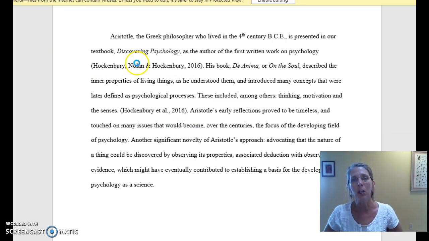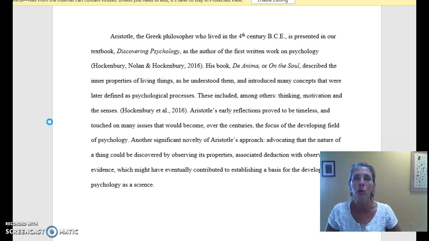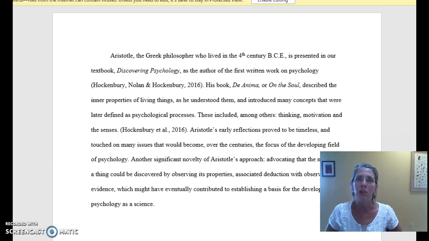After the first time of putting all 3 names there, then you'll only write Hockenberry et al., period, comma, 2016. And that saves you from taking up all that space of writing out everybody's last name. So I think there, let's see, maybe there's, oh, so she has 2 in-text citations here. She's taken them from our textbook. She's written about 1 paragraph in length. Just need to get rid of that 1 period there, and things will be good. So we would look for her to make that 1 small correction.